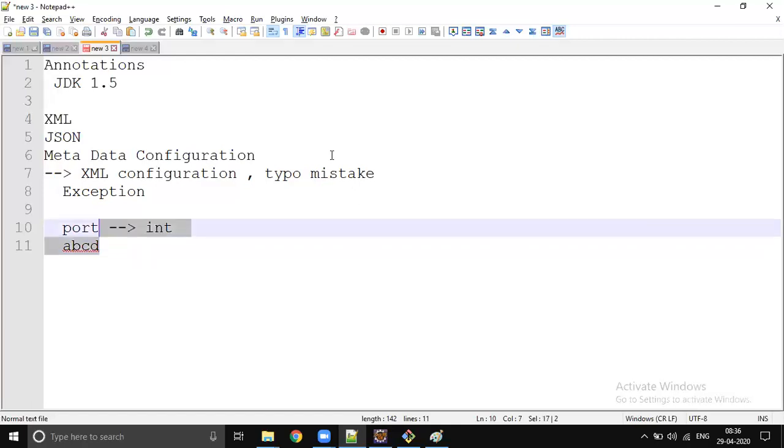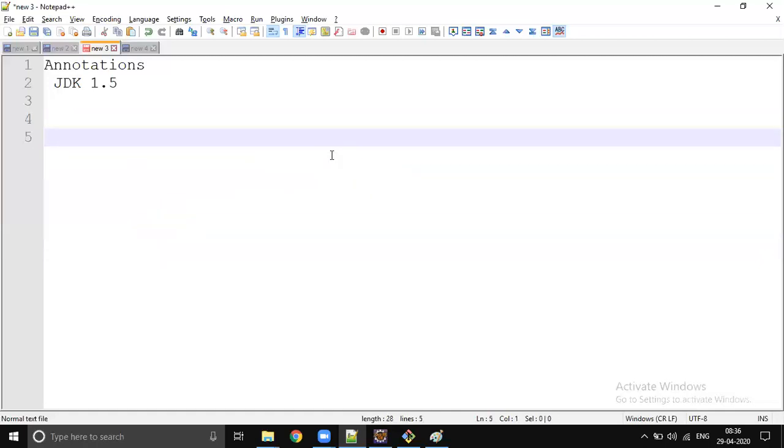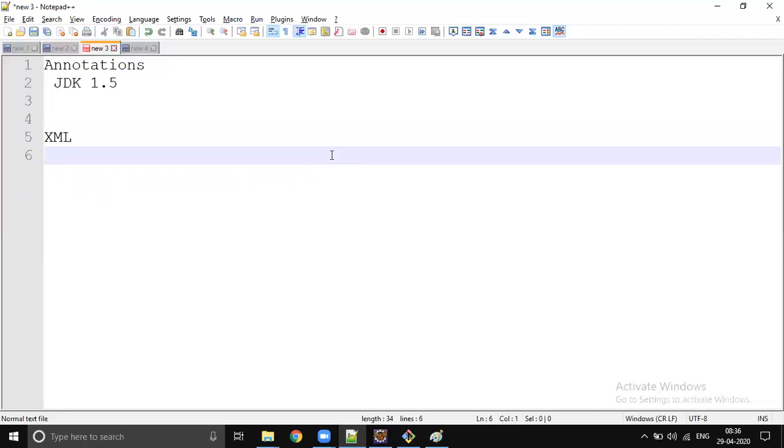And when we started learning about Spring, it's nothing new. It has also been in the market for more than 15 years. When Spring was introduced, for up to four or five years they were using only XML configuration. As Java introduced annotations, they slowly started migrating to annotations.